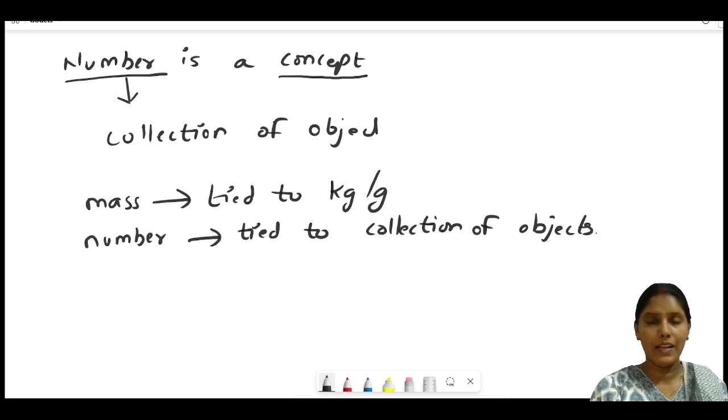Again I'll repeat, the collection of any object, for example two books, two pens, two pencils, this collection is having a specific number. In order to know this, the number should exist before, then only we can count 1, 2. The 1 should exist and then 2 should exist, then only we can say this specific collection has so and so number.